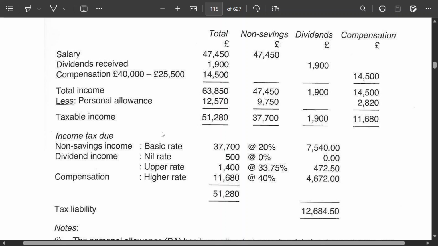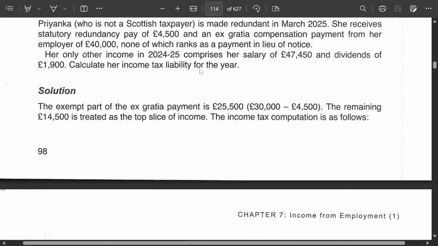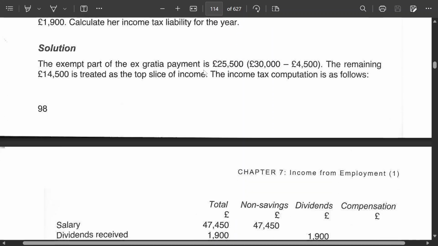But in the UK tax system, it is actually the same. It's as if you take the last part of this and put it here, just changing its position, but it is actually all in one. Here, see, the information is already given in the Melville. This is treated as the top slice of income. That's why they're not including it.